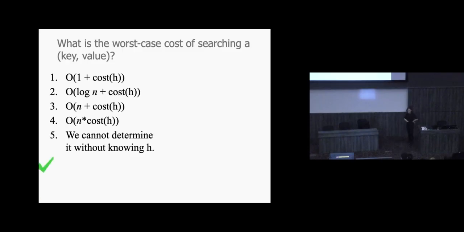Because you've got to go through the entire list, right? Does that make sense? Inserting was cheap because you could just say, I don't care what the list has, I just have to dump it in and insert it as my new list head. But when you try to look for an item, in the worst case, the item you're looking for is all the way at the end of the list. And if you're super unlucky, all of the keys map to the same bucket.